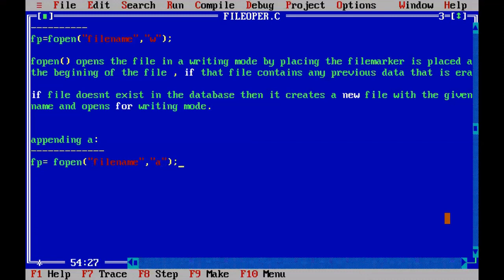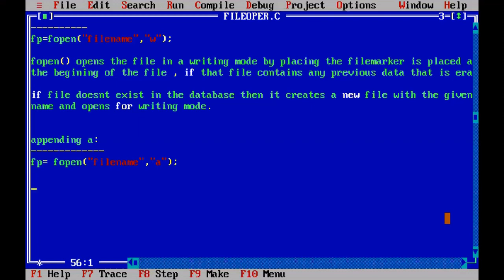Appending mode means data will be there in the file, and to that existing data we will add extra data. That means we will write the data into the file from the end of the file. The existing data will be there, and from the end of that existing data, we will write new data. That is called appending or adding extra data.